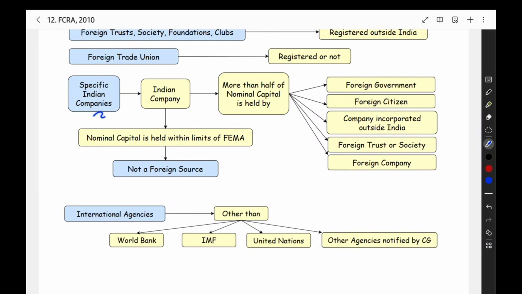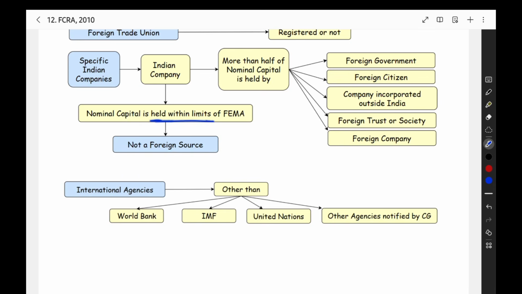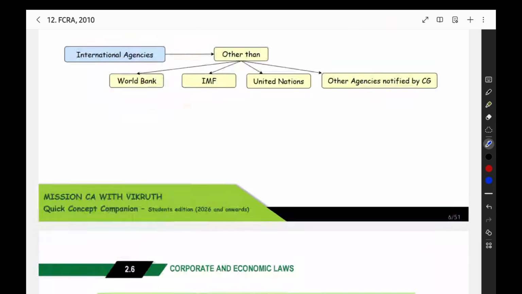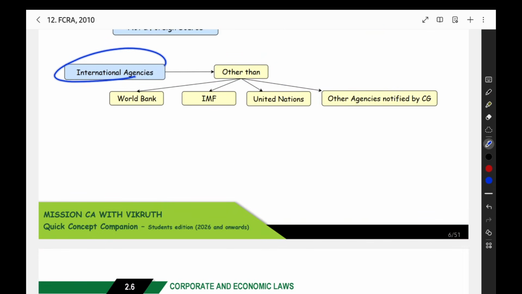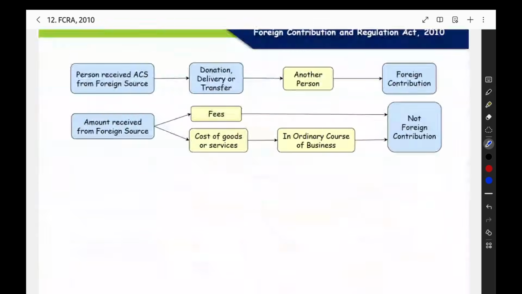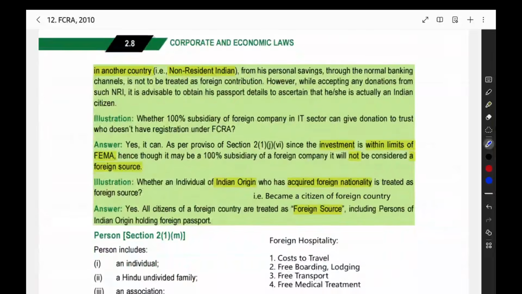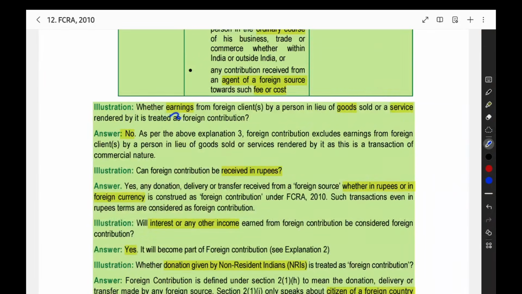Then these points we already saw. Specific Indian companies means if it is an Indian company where more than half of the nominal capital, more than 50%, is held by these people, then it will become a foreign source. If the capital is held within the limit of FEMA, then it is not a foreign source. So this also we saw. All the international agencies will be foreign source, other than World Bank, IMF, United Nations, and other agencies notified by the central government.